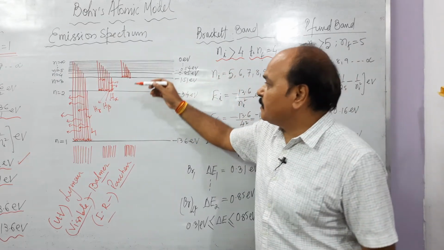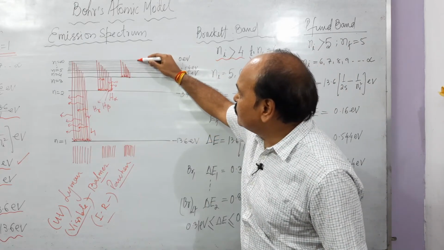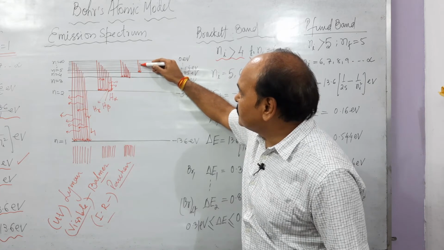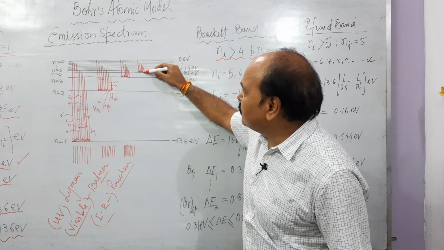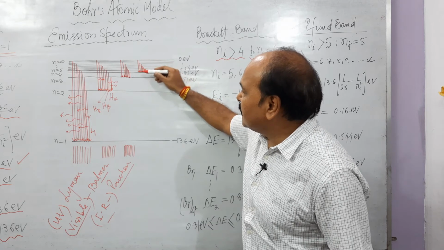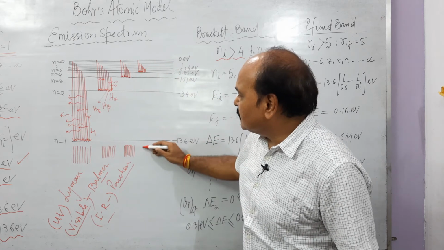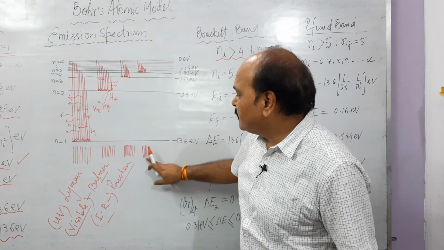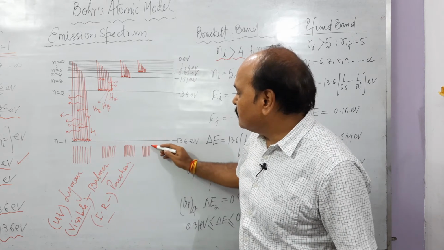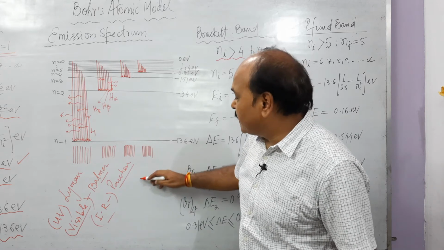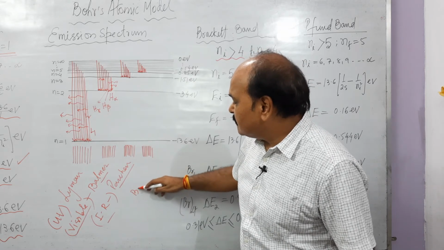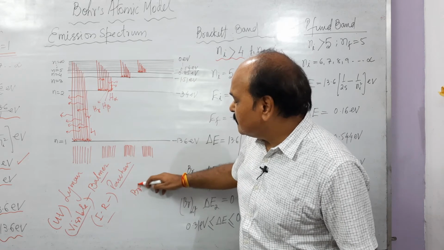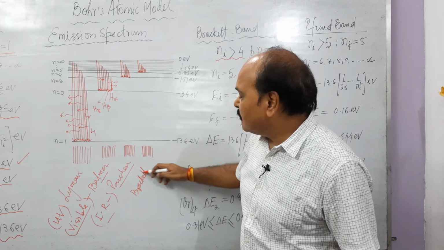When transition takes place from any higher energy state to state number 4, the lines which are emitted are again very close to each other, and all these lines constitute a band. We call this band the Brackett band or series.